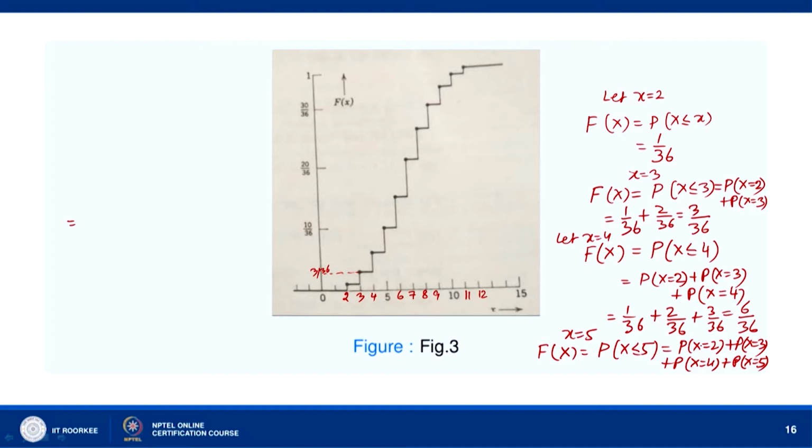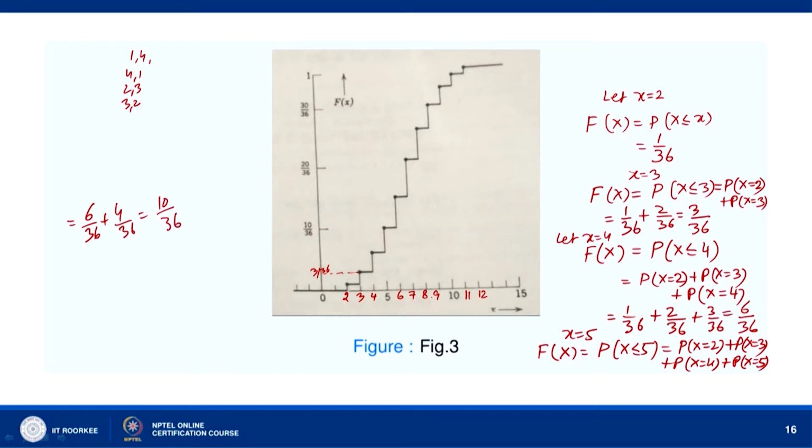So, probability that X equal to 2 plus probability that X equal to 3 plus probability of X equal to 4 is 6 by 36. We have to add the probability of X equal to 5, and X equal to 5 comes when we have 1 4, 4 1, 2 3, 3 2, okay. That means we have 4 cases. So, 4 by 36, okay. So, 6 by 36 plus 4 by 36. So, we get 10 by 36.